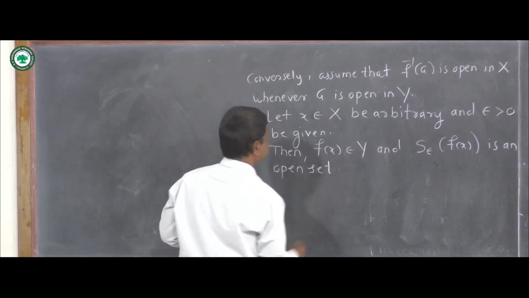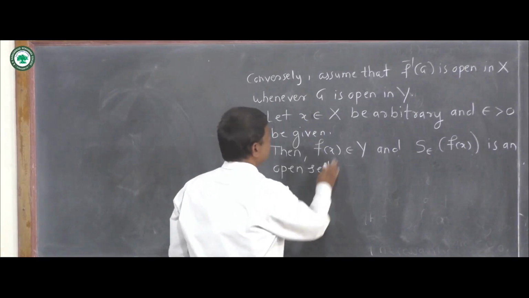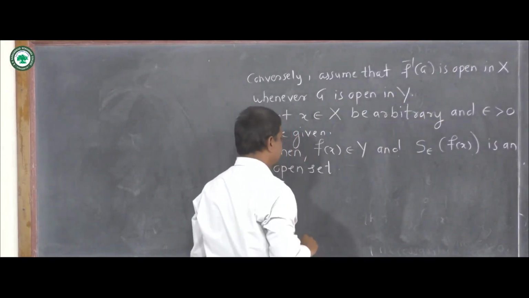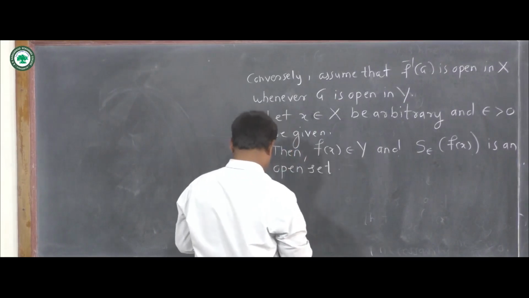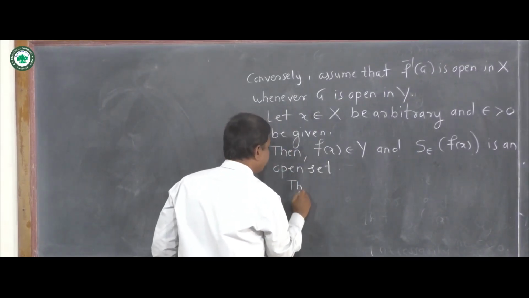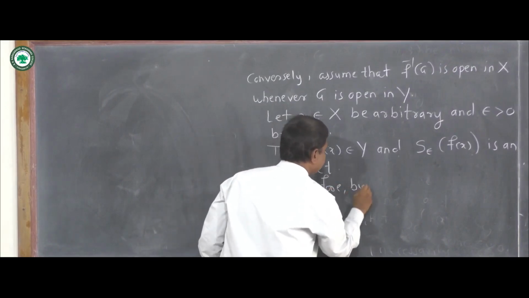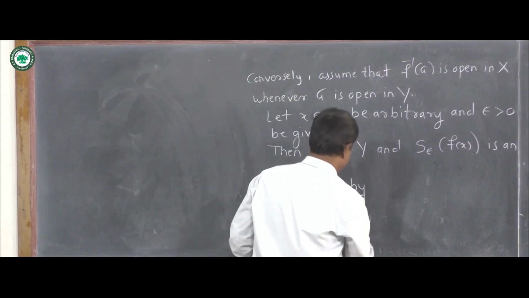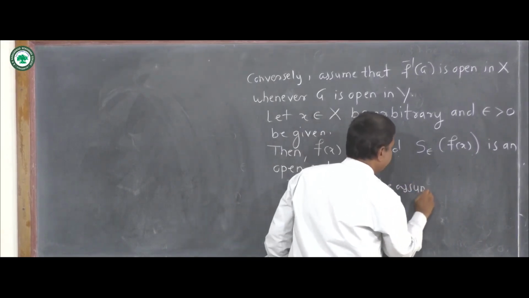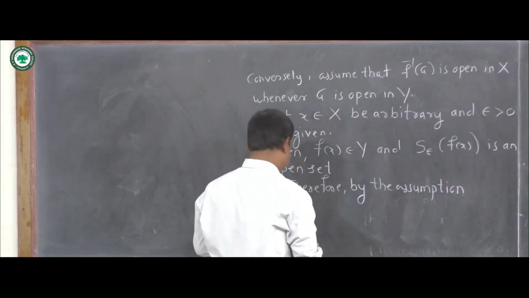Now using our statement, f inverse G is open in X whenever G is open in Y. So by the assumption, the inverse image of this set is open.